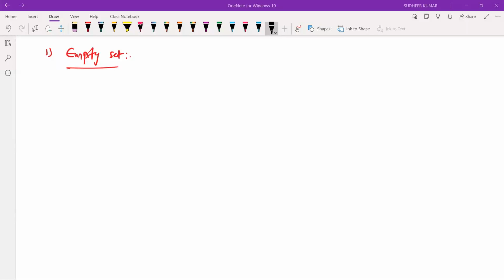There will be no values. Sir, when the elements are not present. Yes, a set which has no elements. So this is called empty set. Can you give an example?